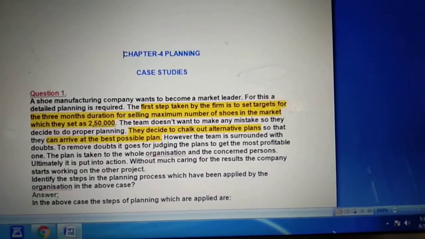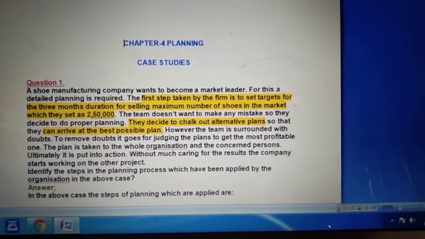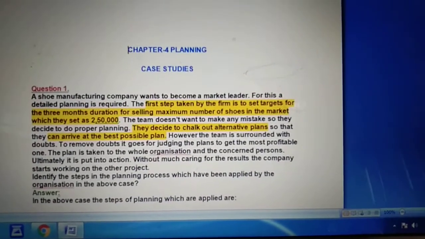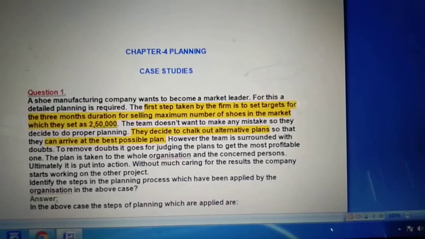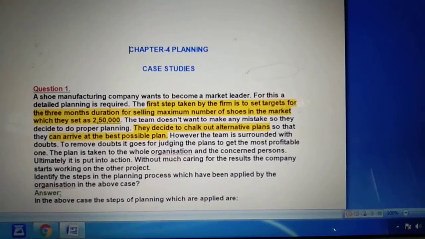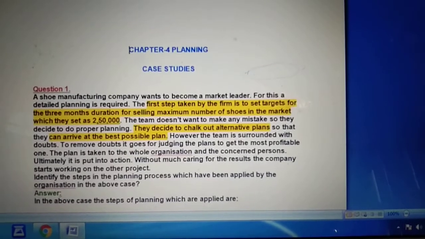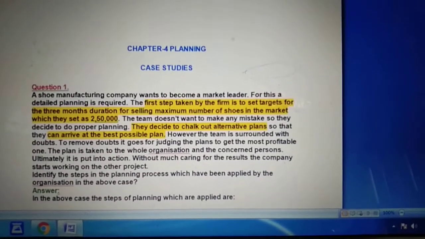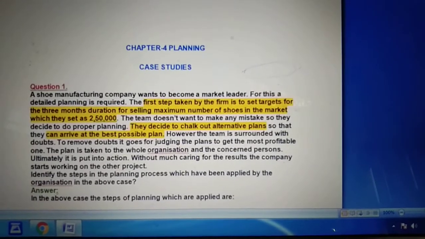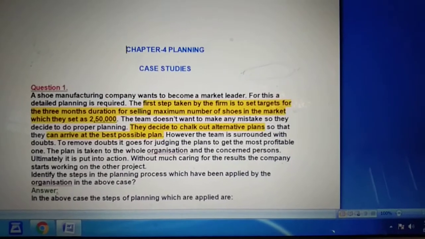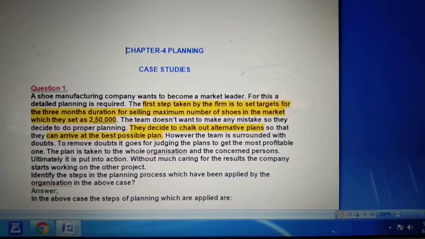Now you can see here that a shoe manufacturing company wants to become a market leader. For this, detailed planning is required. The first step taken by the firm is to set a target for a 3 months duration for selling the maximum number of shoes in the market, which they set as 2,50,000.